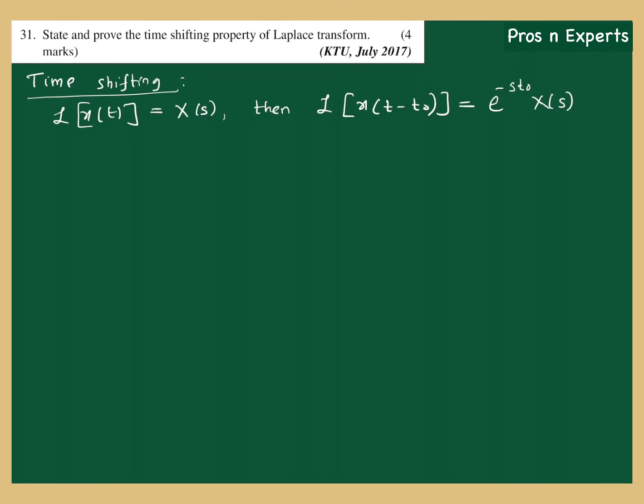So if you encounter a time shift by t0 units in the time domain, you will experience a multiplication with the exponential in the frequency domain. Okay, so let us prove this.